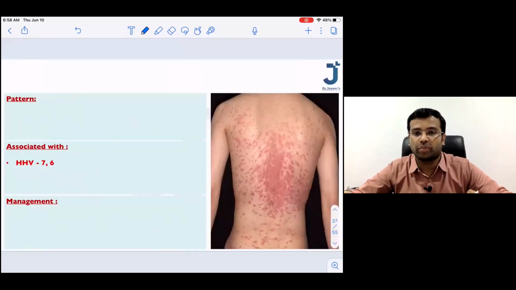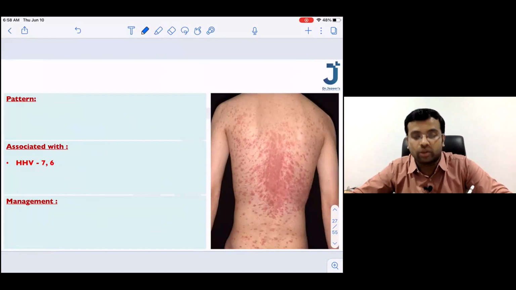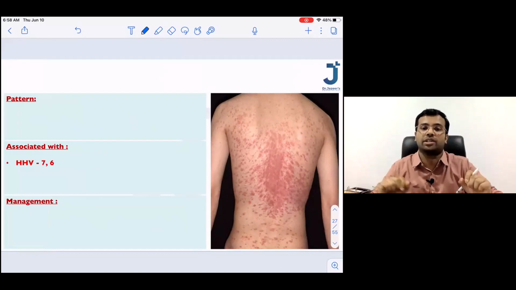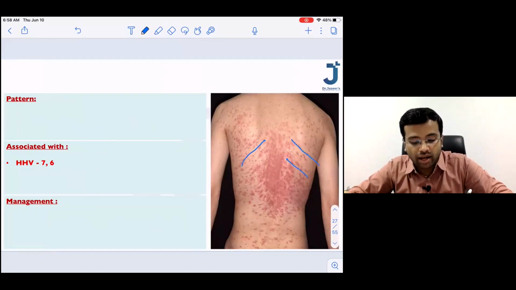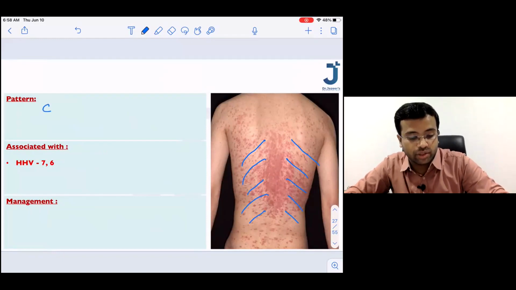Now, the next important point is, what is the pattern? See, there is one plaque lesion followed by multiple eruptions of similar small lesions. Now, these lesions are usually distributed over the trunk in this fashion. So, what does this resemble? This resembles a Christmas tree distribution.